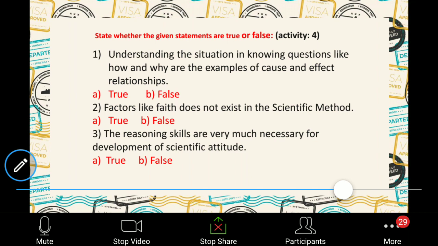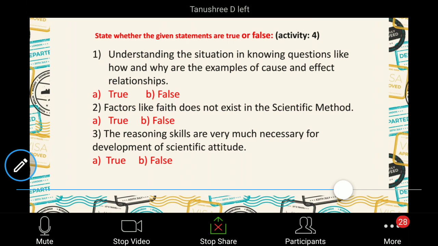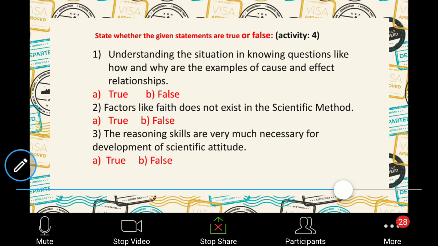Okay, this is the activity for you. State whether the given statements are true or false. First one: understanding the situation by knowing questions like how and why are examples of cause and effect relationship. True or false? Yes, Shubhangini, you tell me the first answer. True. Why do you think it is true? Yes. Yeah, very good. It's true.